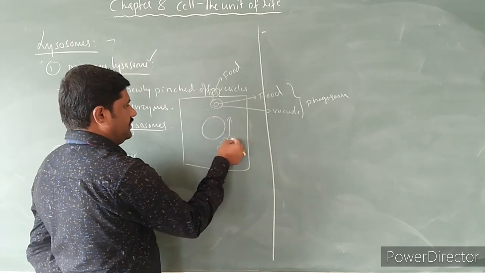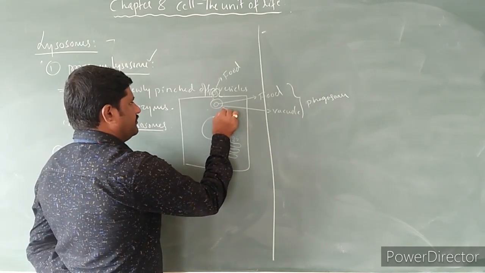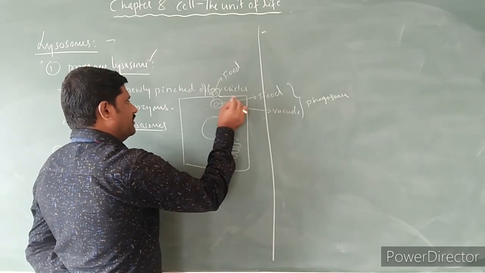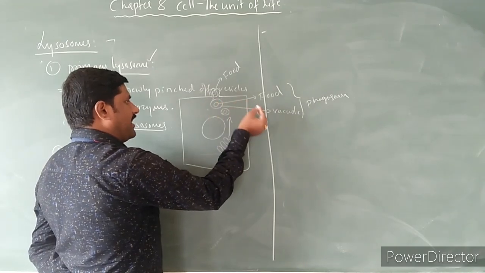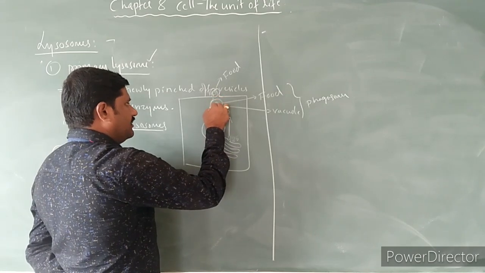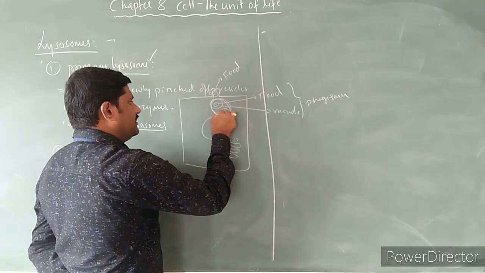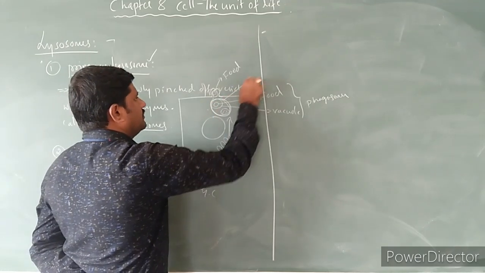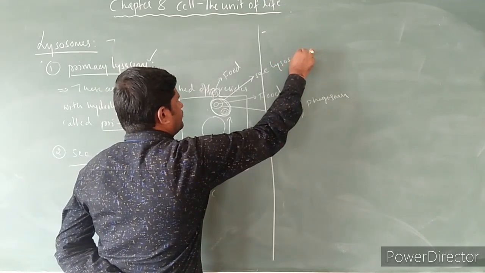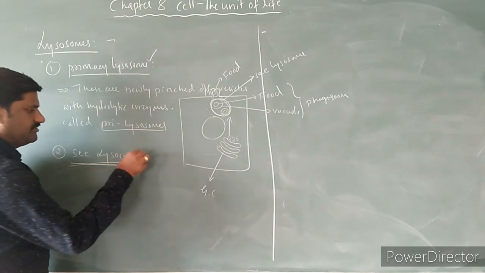You can see here there is a newly pinched off lysosome, and this lysosome fuses with the phagosome. Fusion of the lysosome with the phagosome is entirely called what? Secondary lysosome. What do you mean by secondary lysosome?